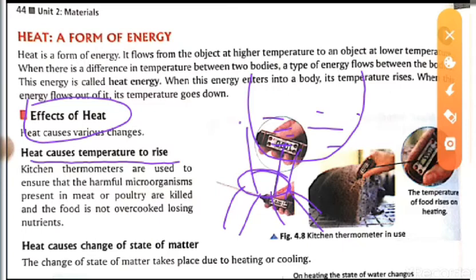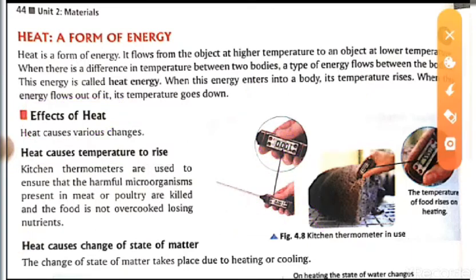So here we can see that it just changes the temperature. So what is written? Let's see in the book. Kitchen thermometers are used to ensure that the harmful microorganisms present in meat or poultry are killed and the food is not overcooked, losing its nutrients. That means it is not directly related to this, but the best example I had given is while we are making tea.